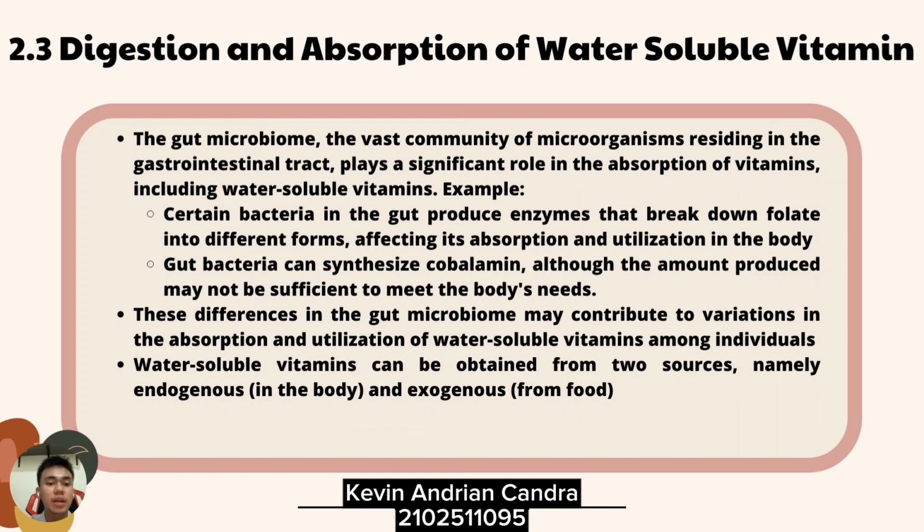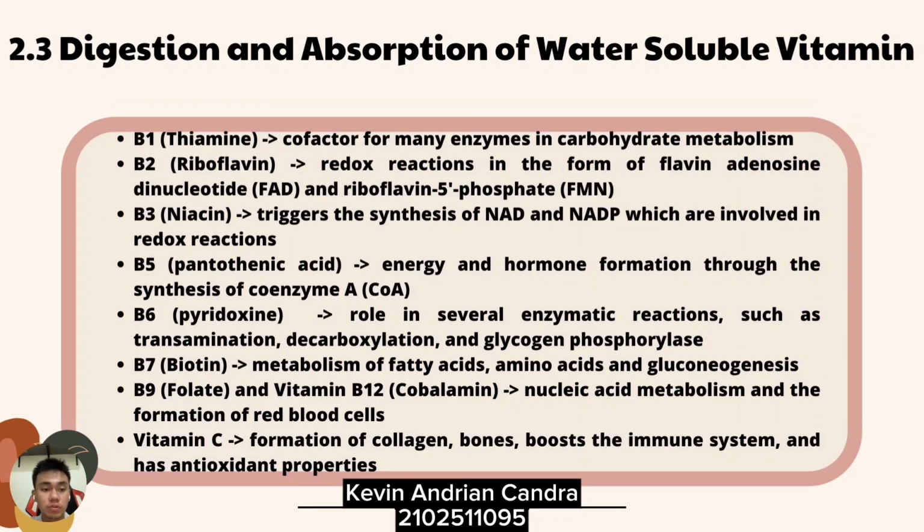For example, certain bacteria in the gut produce enzymes that break down folate into different forms, affecting its absorption and utilization in the body. Gut bacteria can synthesize cobalamin, although the amount produced may not be sufficient to meet the body's need. This difference in the gut microbiome may contribute to variation in the absorption and utilization of water-soluble vitamins among individuals. Water-soluble vitamins can be obtained from two sources, namely endogenous, or in the body, and exogenous, or from food.